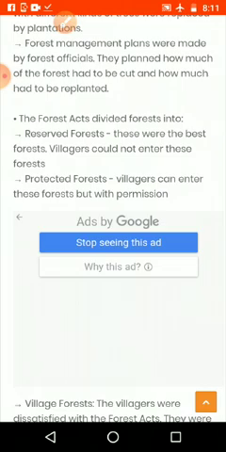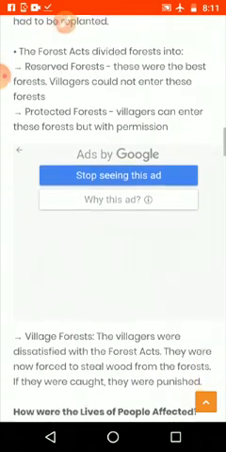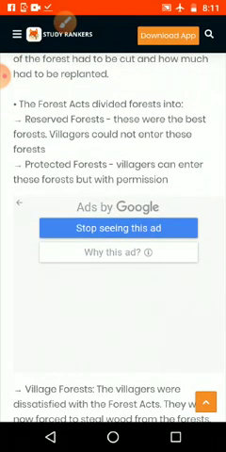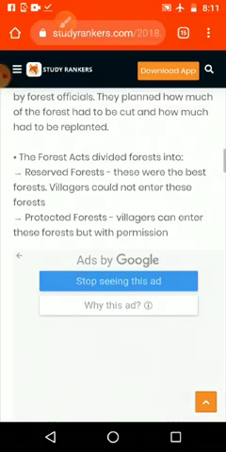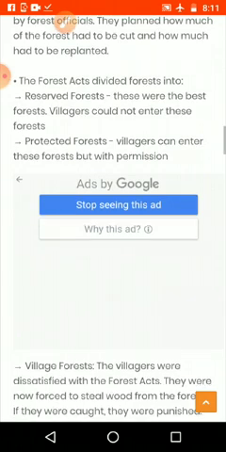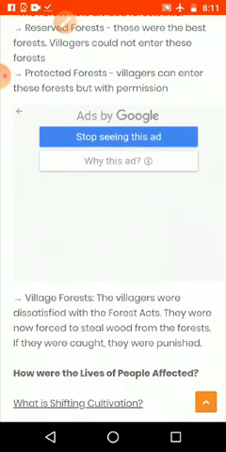First one is the reserved forest, second one protected forest, third one is village forest. Okay, reserved forest, these were the best forests. Villagers could not enter this forest, and the Adivasi people who were living in this area only were taken out from the forest, that we have seen in 8th standard. Then protected forest, villagers can enter these forests, but with permission. We want to take the permission from the forest officers, then we can enter.